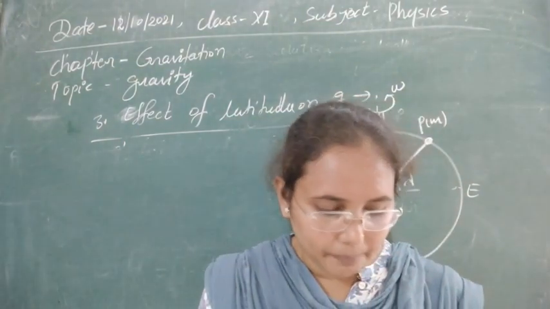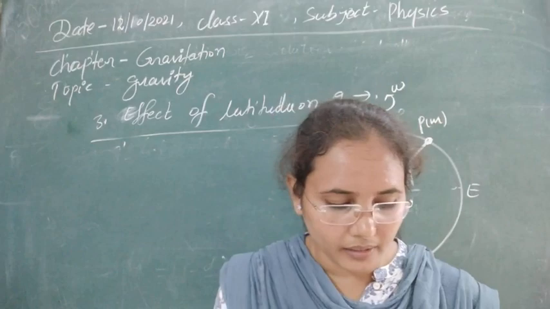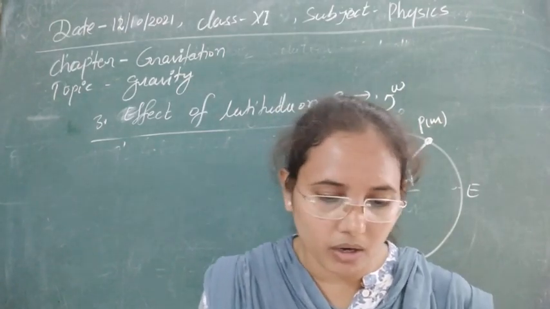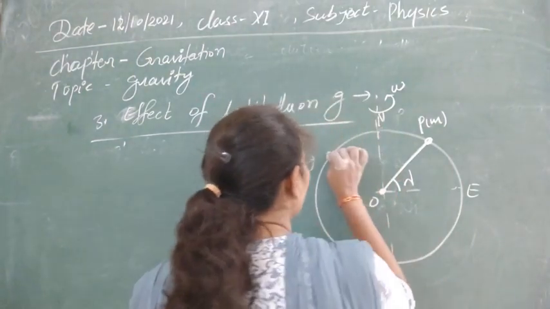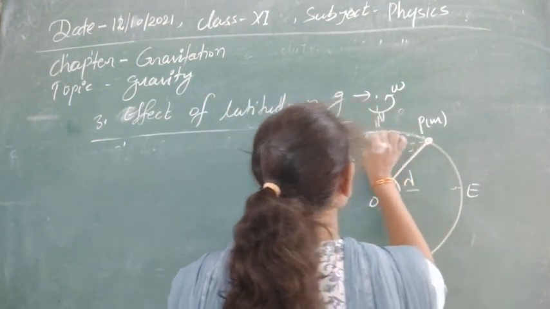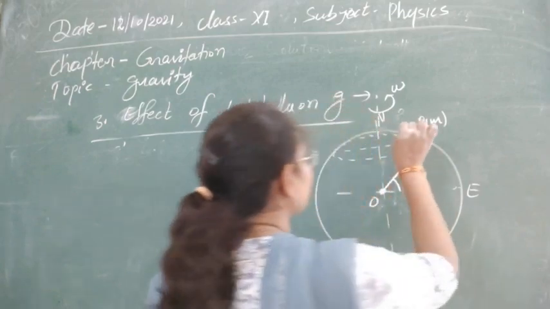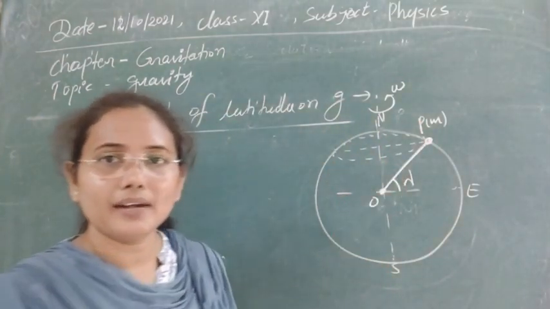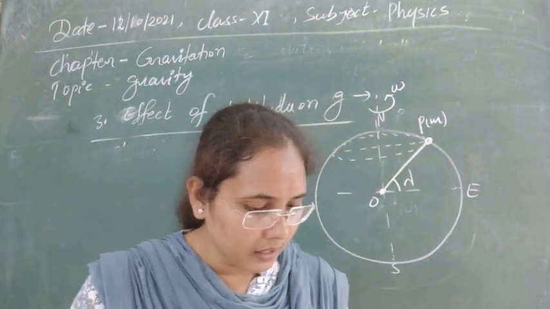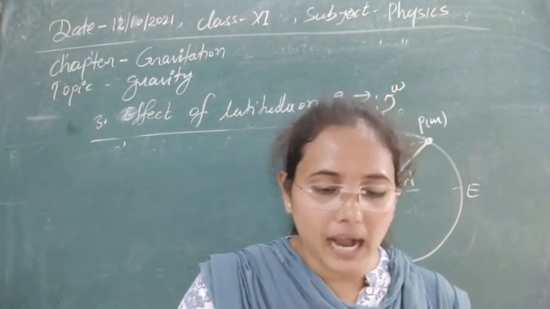Then the particle at P, obviously this will also rotate, and that will describe a horizontal circle of radius small r. So you can just make a horizontal circle at this one. This horizontal circle over which this particle will start to rotate, that will be this circle you can see, and over this circle it is rotating now.